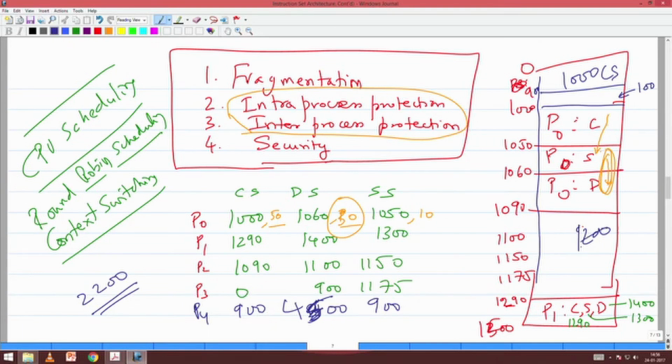I can put 900 there and have 100 bytes left here. I put 900 here and have 300 bytes left here. I can fill 900 here and 900 here, so I will have 100 and 300. So I have 400 bytes available, but I cannot allocate them to CS or DS. Now there are 400 bytes free in memory, but they are not in contiguous space. You getting what I am saying? So I can't allocate that 400 because I need it to be contiguous.